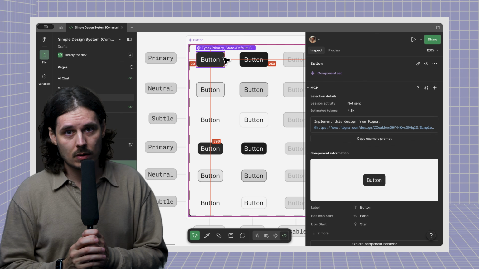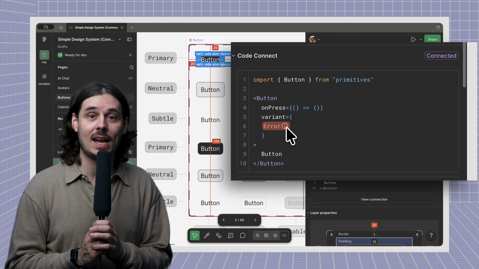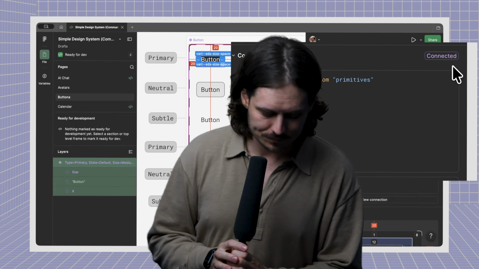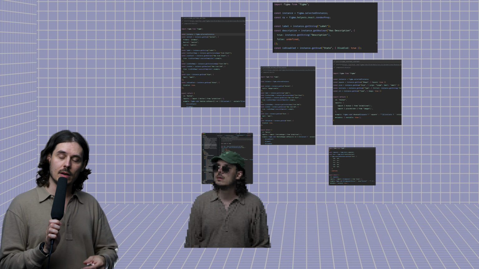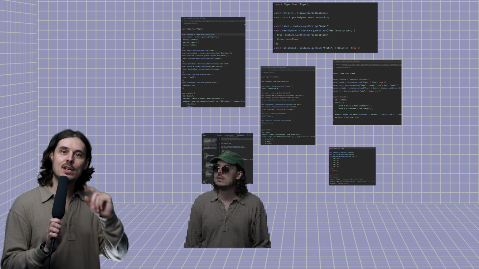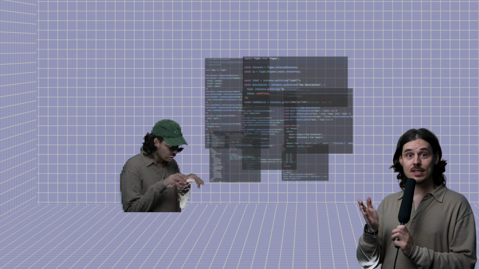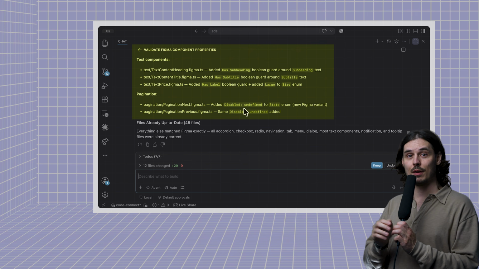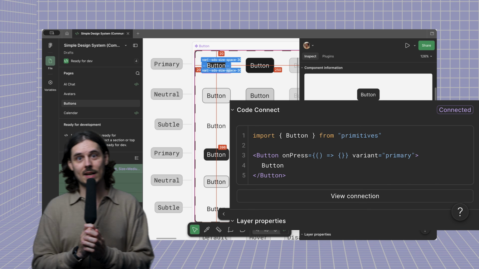All right, so now we have everything we need, but a designer changed something in our library, and we don't know what. That's gonna be a needle in a haystack. This is one of my favorite things about Code Connect. We have all of these files in our code base, and we could tell an agent, go through each one, get its information from Figma, and make sure Code Connect is still up to date. Okay. And now, instead of creating these docs, our agents are actually validating them. And we could see here that that needle in a haystack change just surfaced. And let's make that change and publish it back up. Would you look at that? Code Connect's up to date.